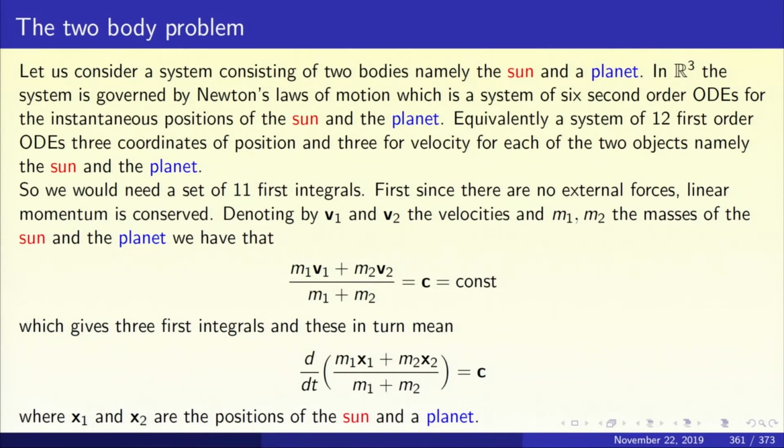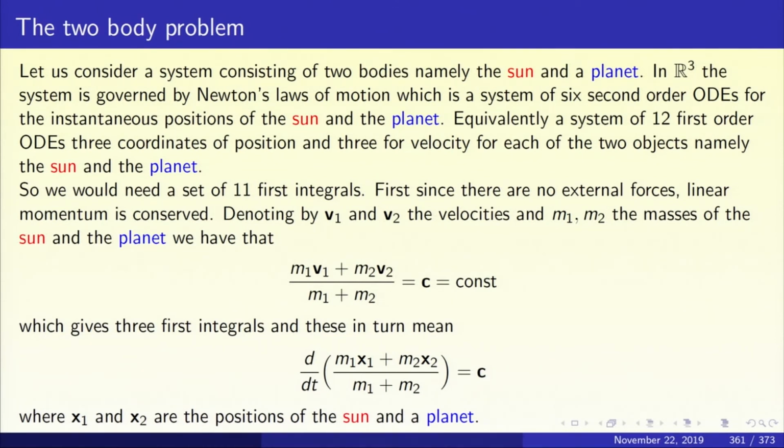Equivalently, we are looking at a system of 12 first order ODEs. A second order ODE can be written as a first order system. So we have 6 second order ODEs or 12 first order ODEs. So what are the variables? There are two bodies, Sun and the planet: 3 coordinates of position for the Sun, 3 coordinates of position for the planet, 3 coordinates of velocity for the Sun and 3 coordinates of velocity for the planet, totaling 12.